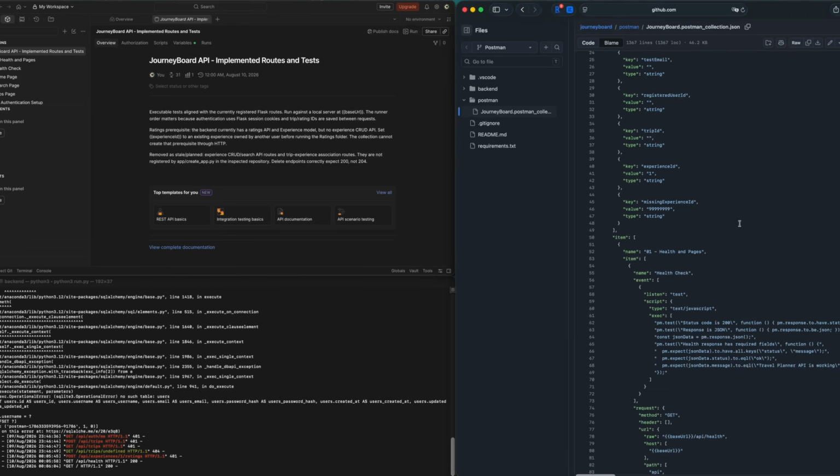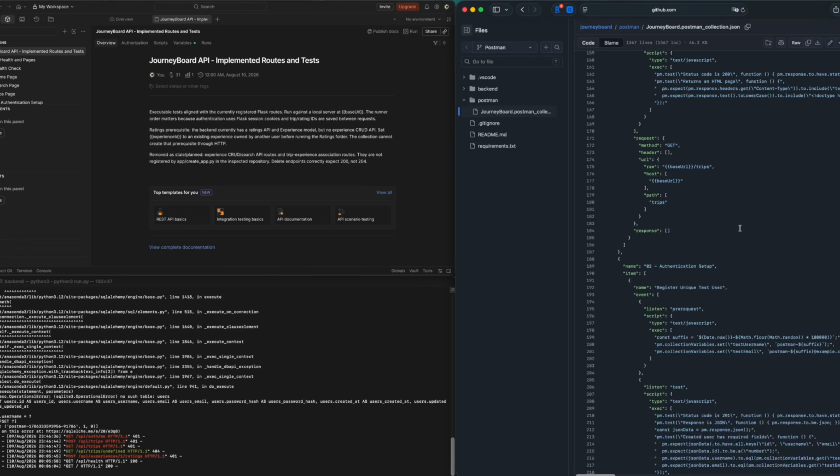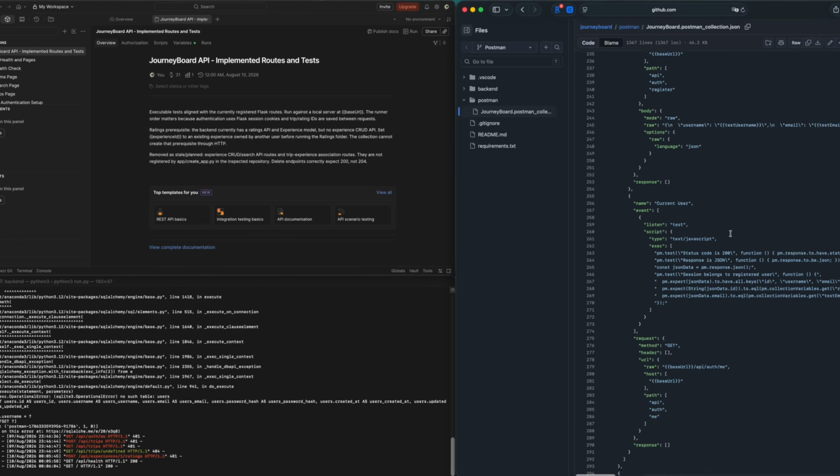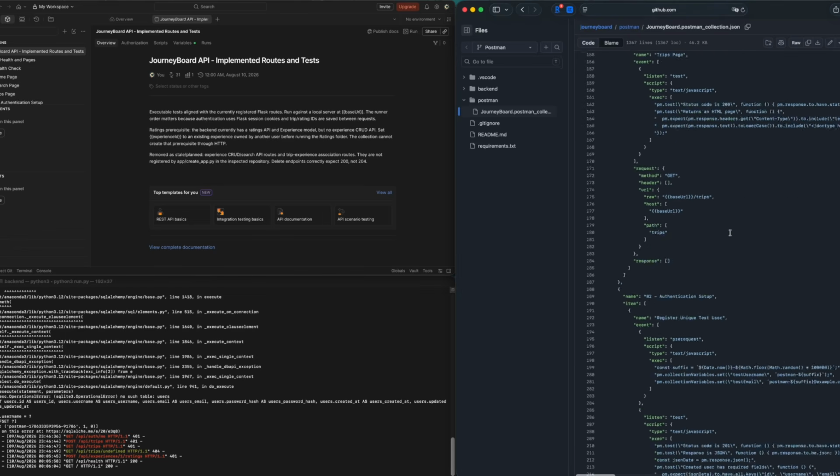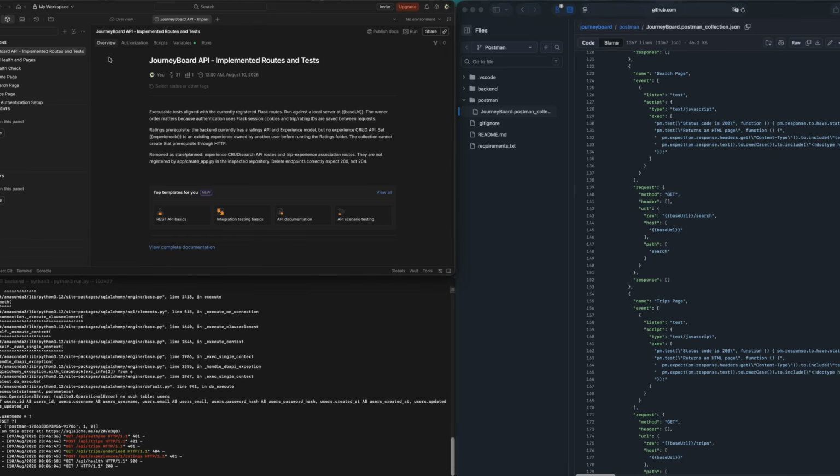The code for the Postman tests is really straightforward, testing all the APIs. This is the Postman app, where I posted my code, and this is my terminal, where I set up the tests.